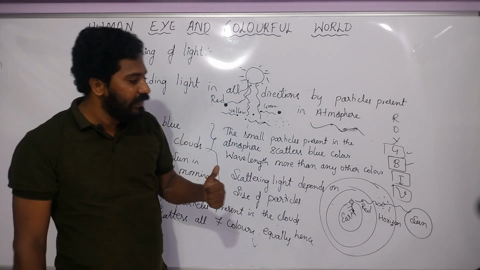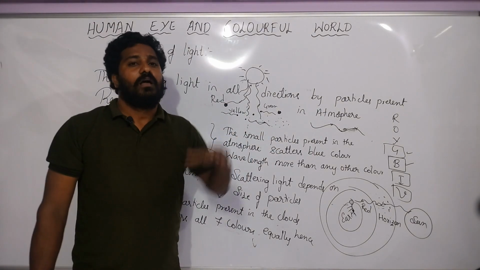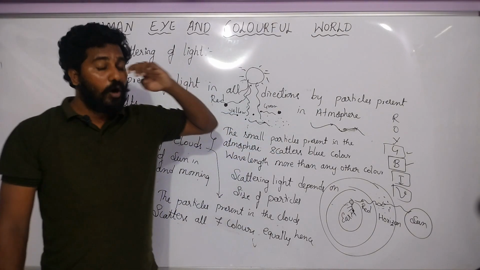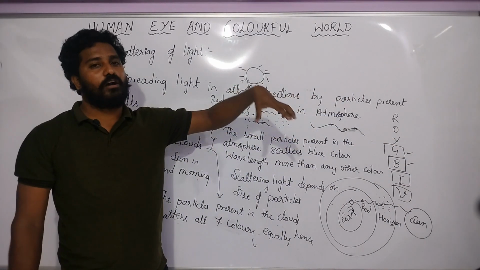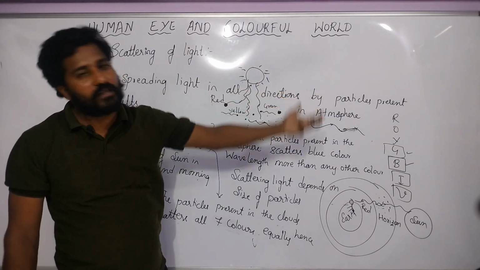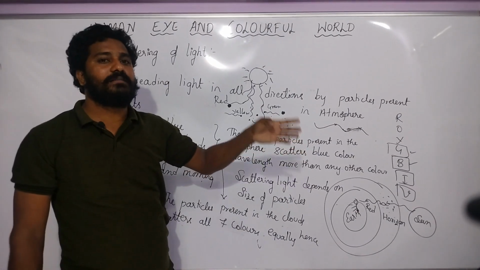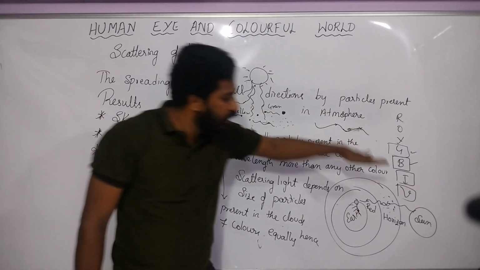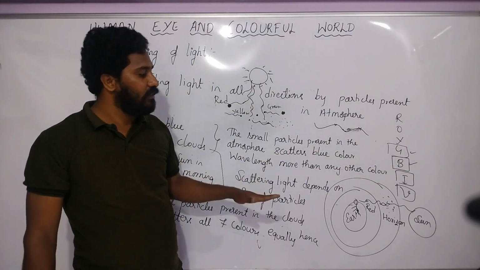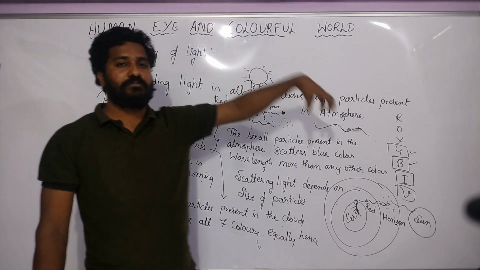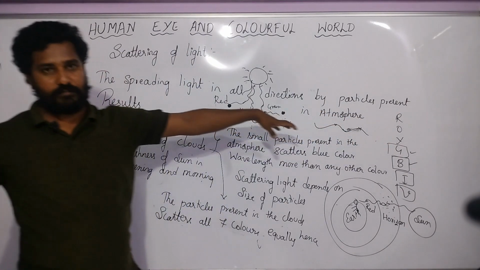So this is how the reddishness of the sun occurs. Why does the sun look reddish in the evening? You have to write this answer. Near the horizon, the sunlight scatters all kinds of colors, but the red color has a longer wavelength and it deviates less. It has a longer wavelength so that it can travel to the observer. That's why it looks reddish in the evening.